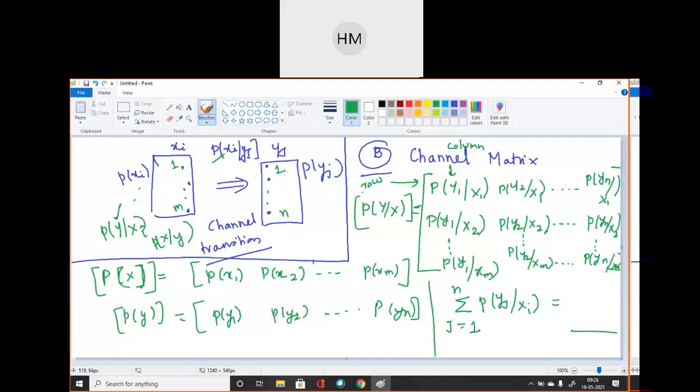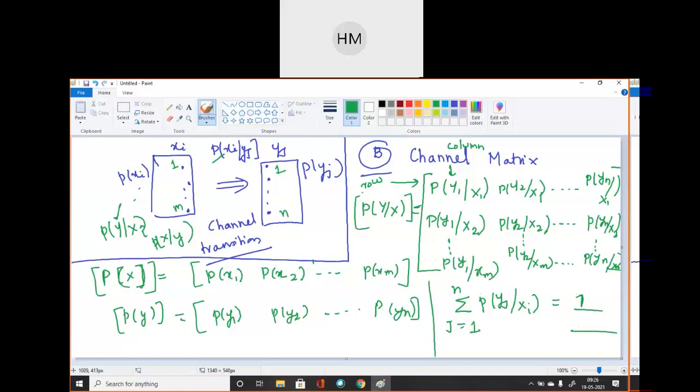So what will be its overall value? Who can tell? Yes, student, what will be its overall value? Waiting for your answer. 1. Very good. It should be 1.